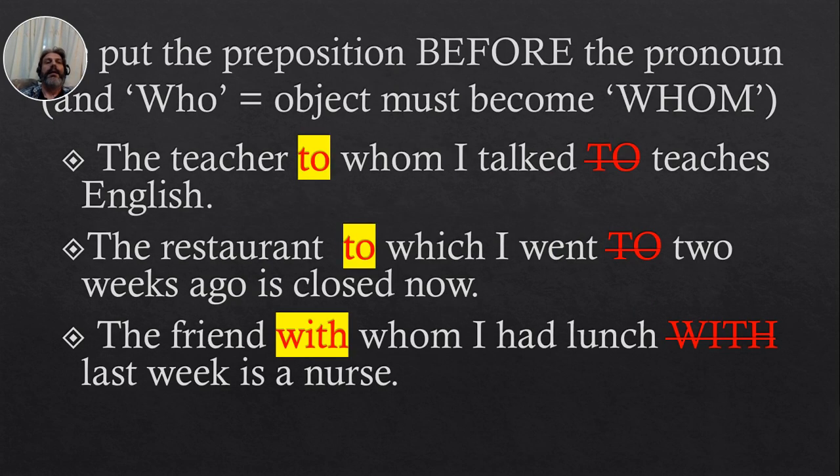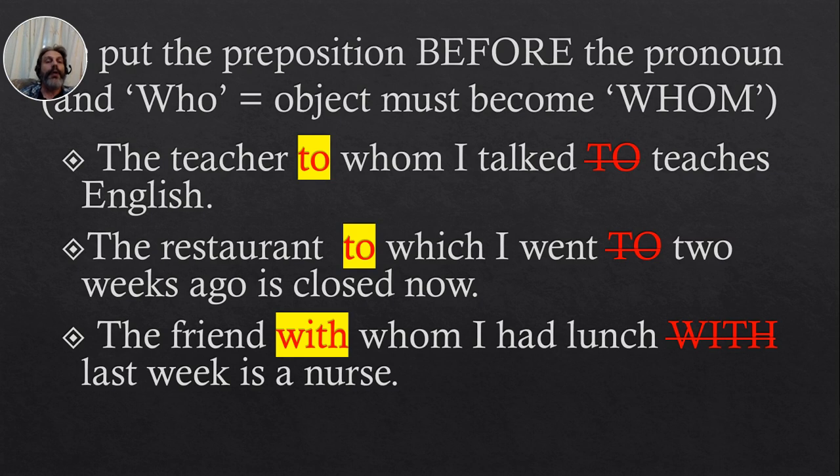So we are going to put the preposition before the pronoun, and logically then the who, which was colloquial because it is the object pronoun, must become whom. It does not affect which, but it does affect who, which becomes whom. Remember that the official pronoun for relative clauses when the object is a pronoun is whom, not who. This is colloquial.